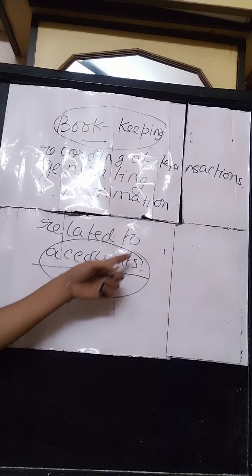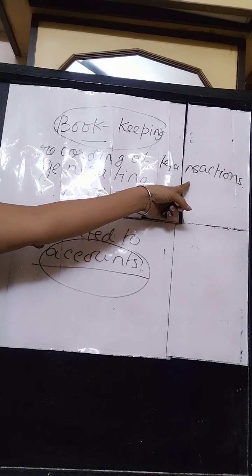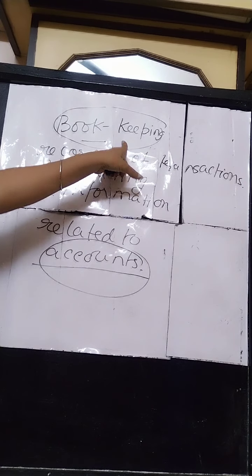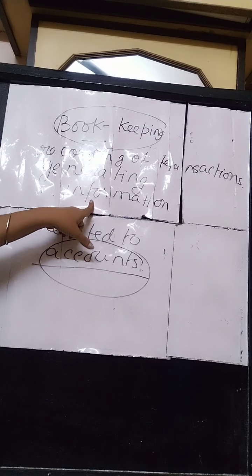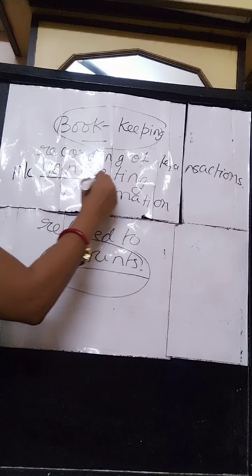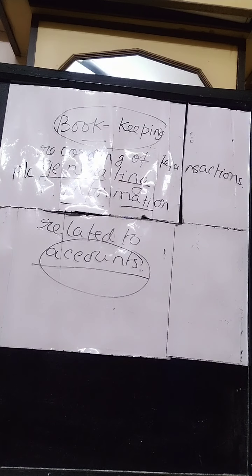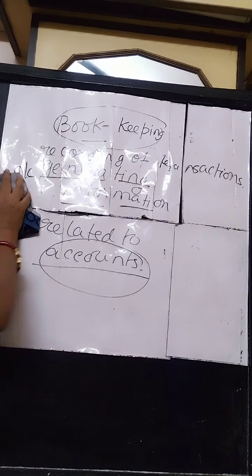Now what is a transaction? Any monetary event, any monetary change is a transaction. Recording of that transaction is bookkeeping, and accounting means generating information related to accounts. So we can easily see from these two definitions that bookkeeping is a part of accounting.